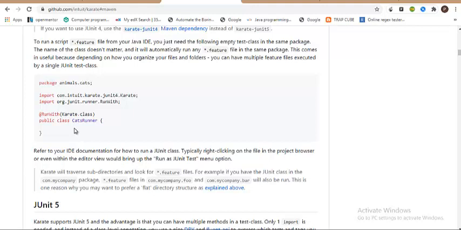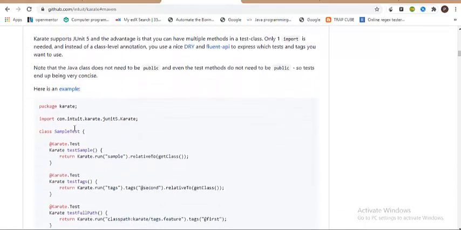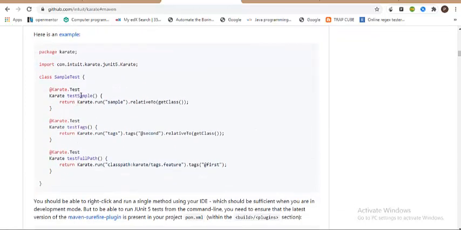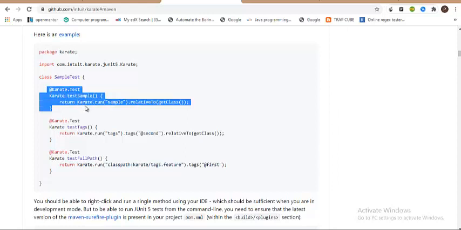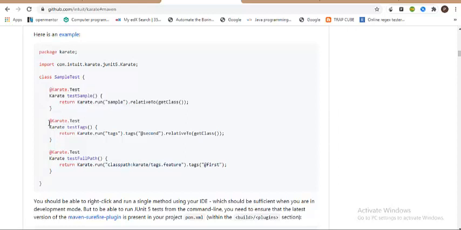But in JUnit 5, we can handle this execution by splitting it into more methods. If you come down a bit, you can see there are 3 methods. The first method, test sample, says, for example, you wanted to run a basic feature file, so you can just invoke this method. And there is another method called test tags.